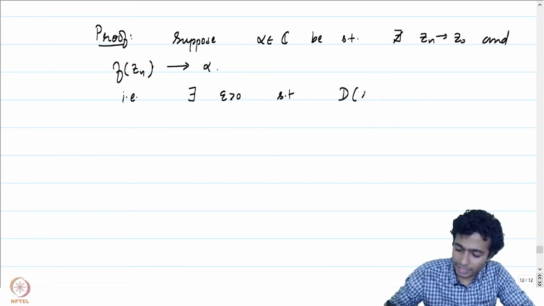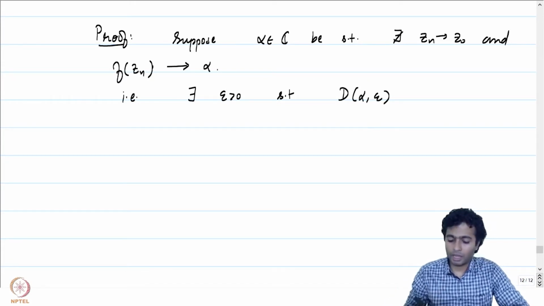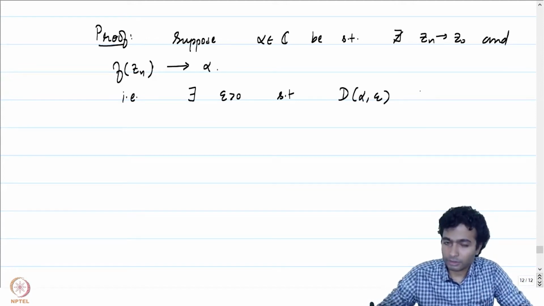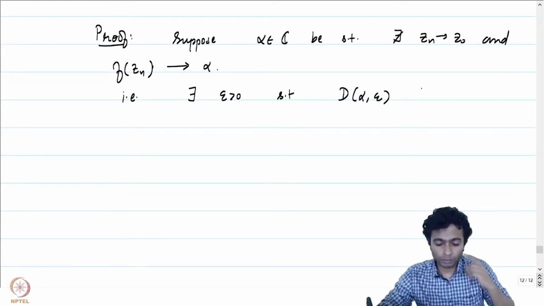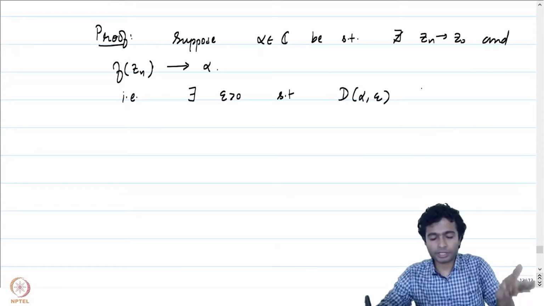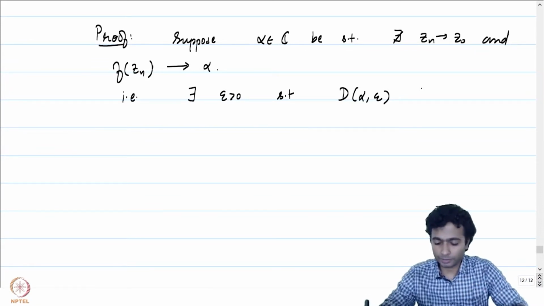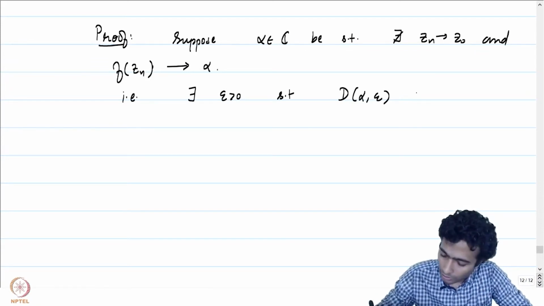radius epsilon around alpha, then there is no point of D(z0, r) minus z0 which gets mapped by f to this disk. Let me just write that down.